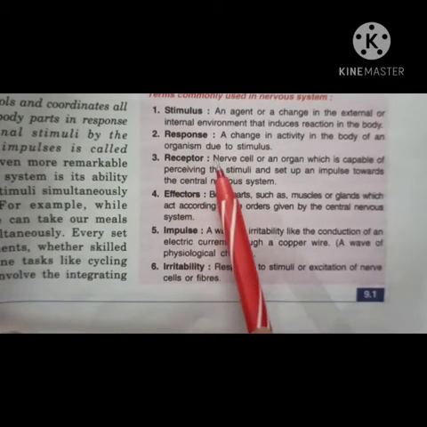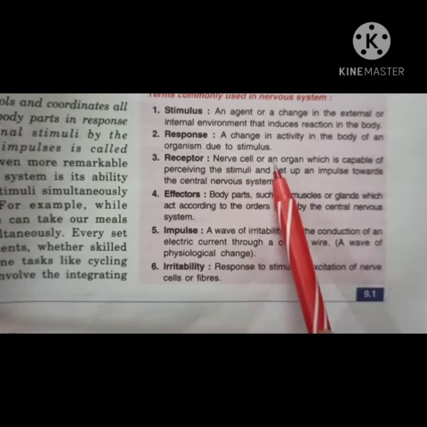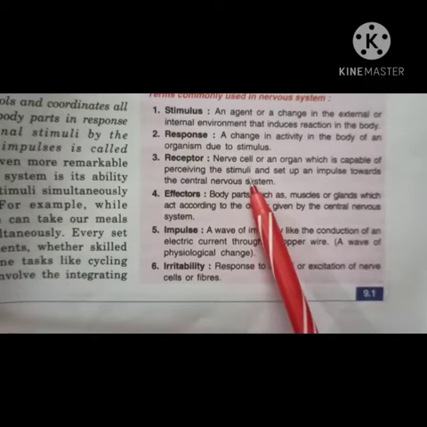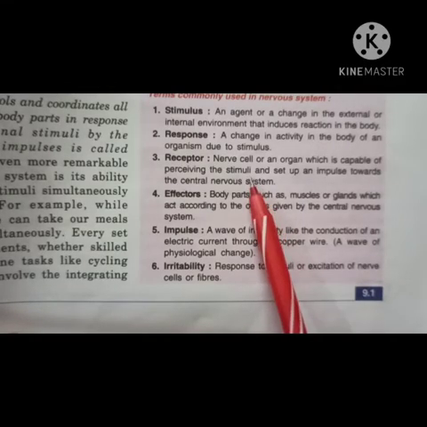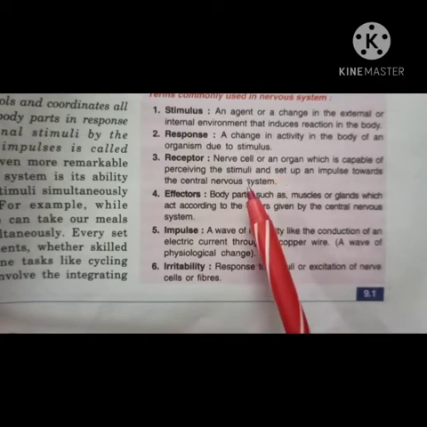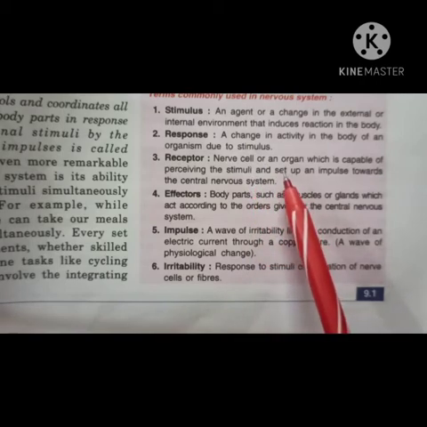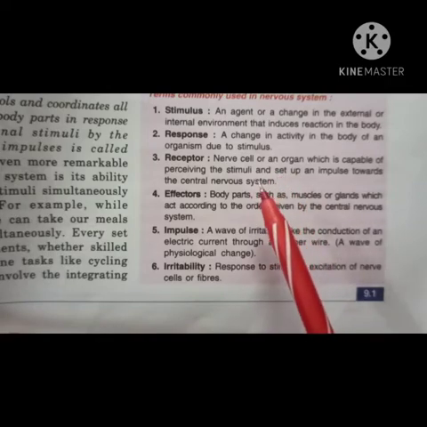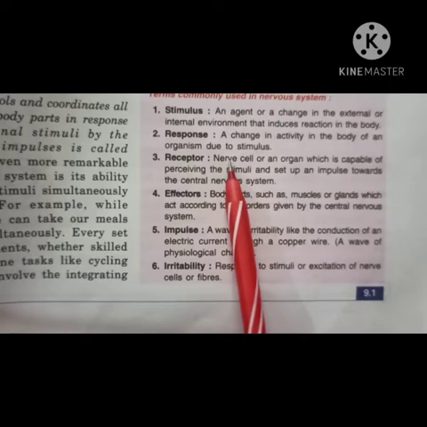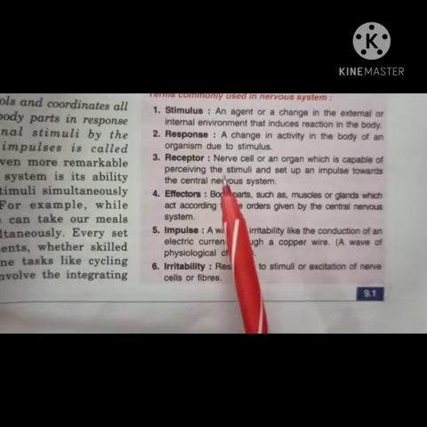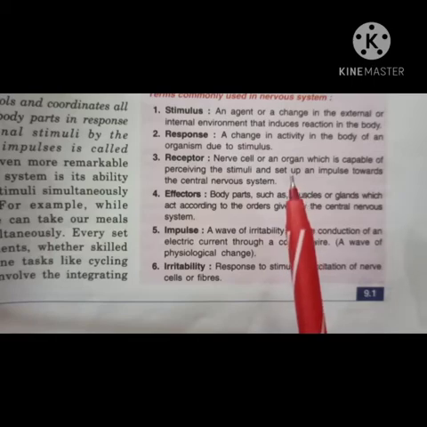Okay. Now next is your receptor. Receptor is a nerve cell or an organ which is capable of perceiving the stimuli. For example, you saw a snake on the road, right? So your eyes are the receptor which saw the snake, right? And then what happens? This message goes to your brain. Then your brain gives order to your legs to run away from that place. Your eyes are your receptor and legs are your effector. Right? The same way, suppose when you touch a hot plate, then the skin of your hand is a receptor.